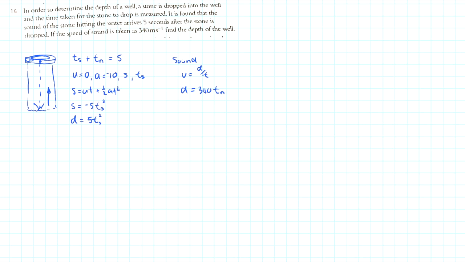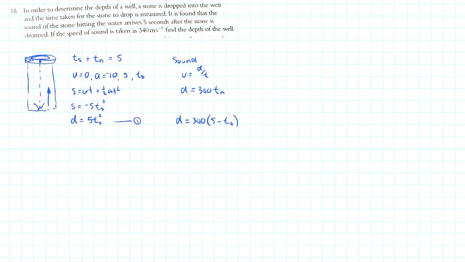Maybe the easy one first is if the Ts plus Tn is 5, then the Tn is equal to 5 minus Ts. So we can substitute that into the sound equation and get our distance is 340 times 5 minus time of the stone. And that's a good place where we can put together the two equations.